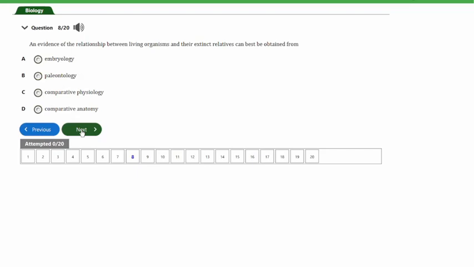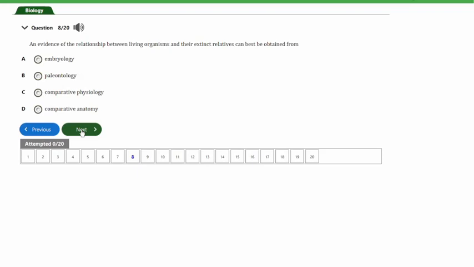So let's look at the next question, and that's question number 8. The question says, an evidence of the relationship between living organisms and their extinct relatives can best be obtained from A. Embryology, B. Paleontology, C. Comparative physiology, D. Comparative anatomy.